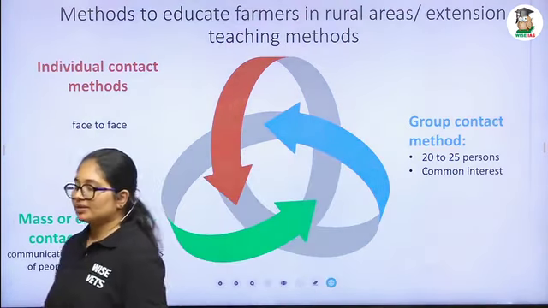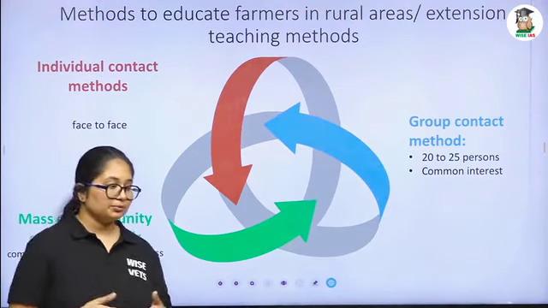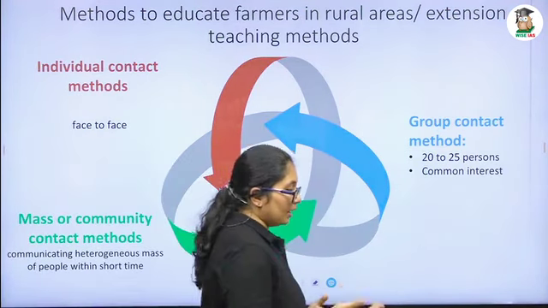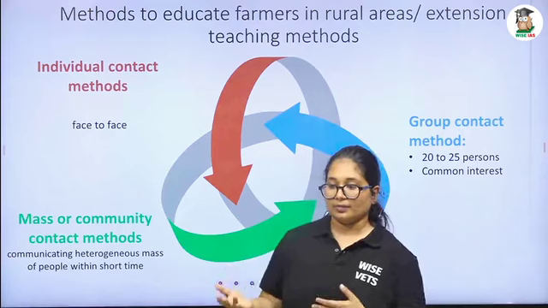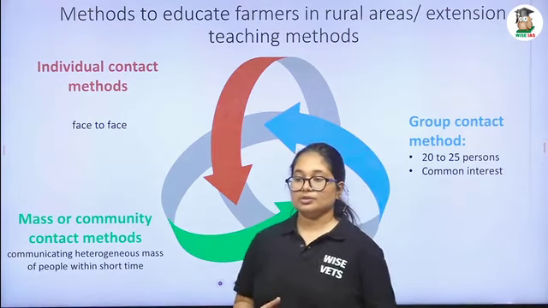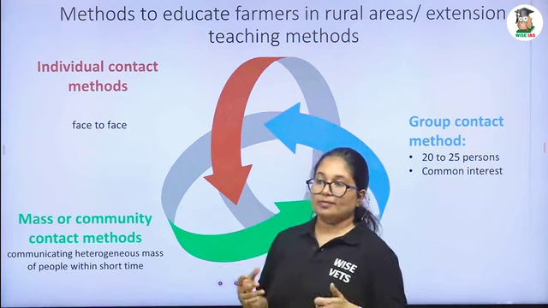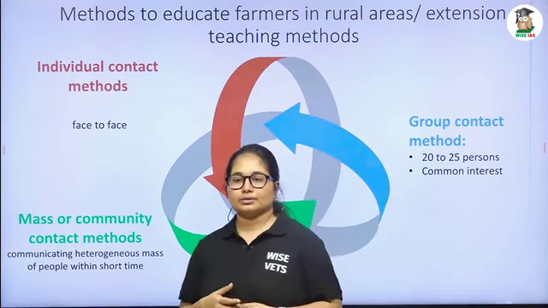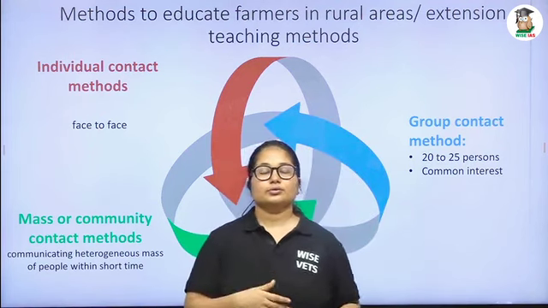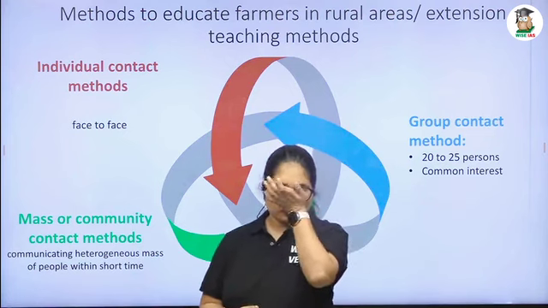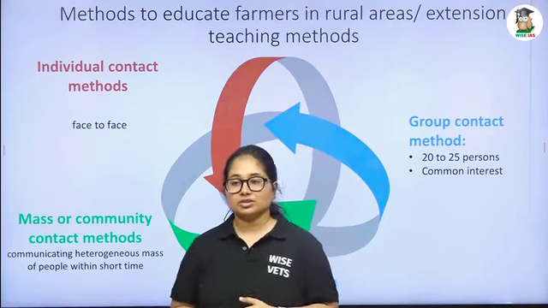But what is the disadvantage? It is time consuming. We have to go there, we have to talk with him, and we have to see whether they are having some issues. They have different issues, but we focus on only a single person. In a village there may be like 1,000 farmers. It is very difficult to go to each farmer's farm and do the extension work.